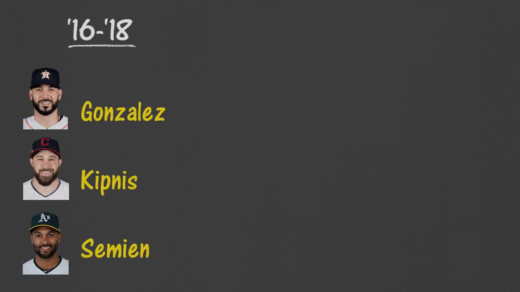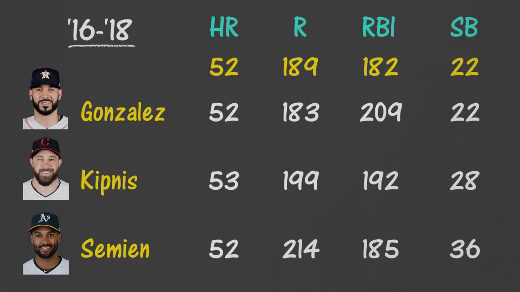So now our players. We have Marwin Gonzalez, who we have already mentioned in this video, Jason Kipnis, and Marcus Semien. And boom. Here are their stats. We'll go from left to right. So Semien steals more bases and scores more. Gonzalez is more of a run producer, and Kipnis is somewhere in the middle.